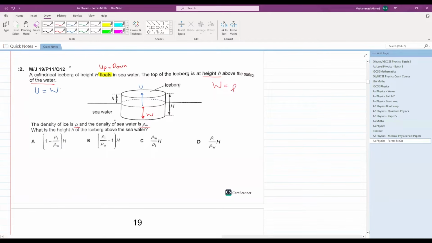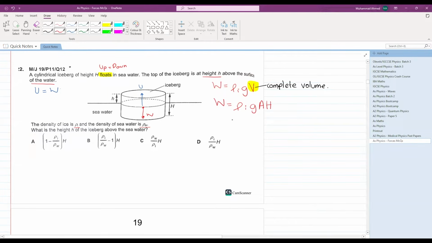Weight is equal to the density of ice times the gravitational field strength times the complete volume of the object. So I can write weight is equal to density of ice times g times the cross sectional area A multiplied by the complete height. Because in weight, always remember, this volume V is always the complete volume. Please remember this.